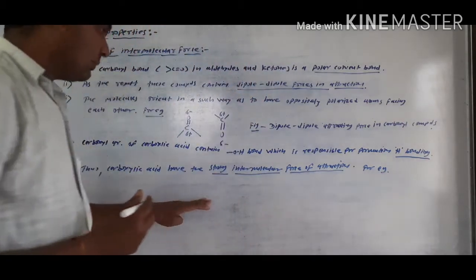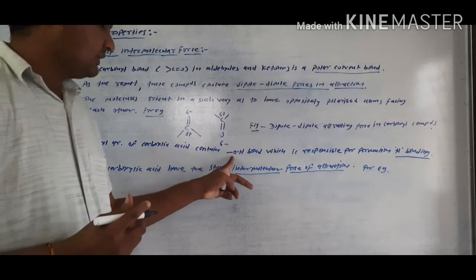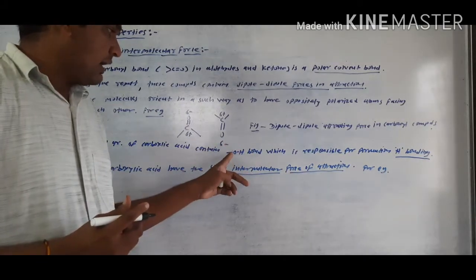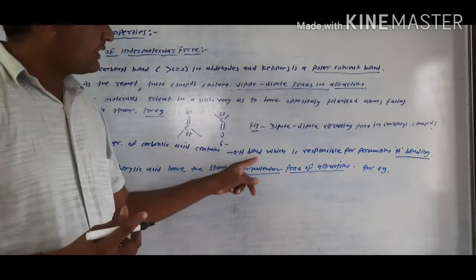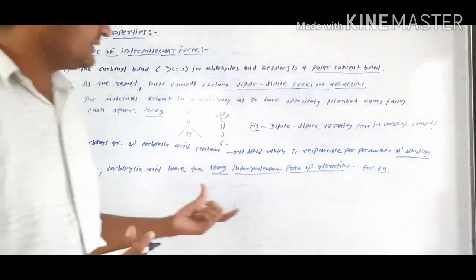This intermolecular force of attraction is due to the hydroxyl group in which the OH bond is present, which is responsible for hydrogen bonding.